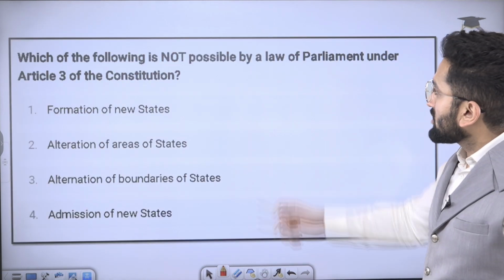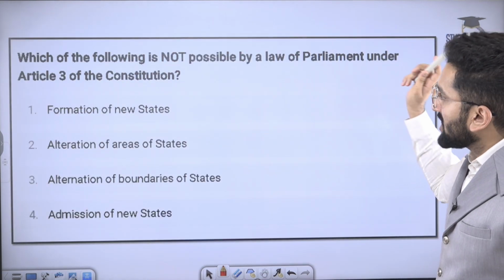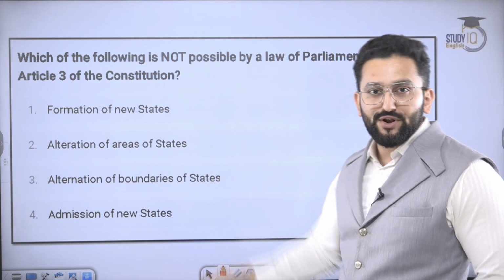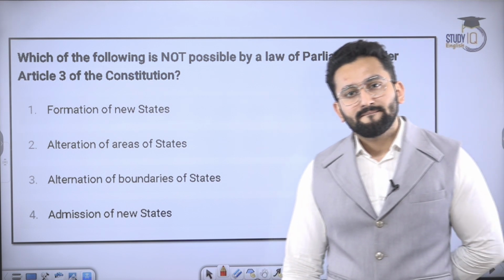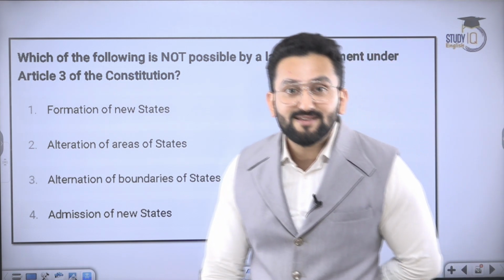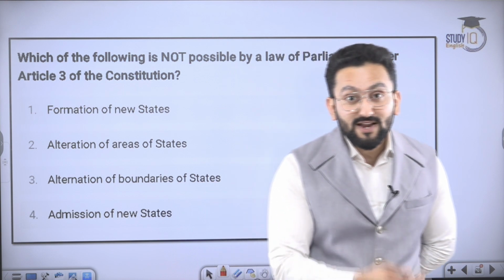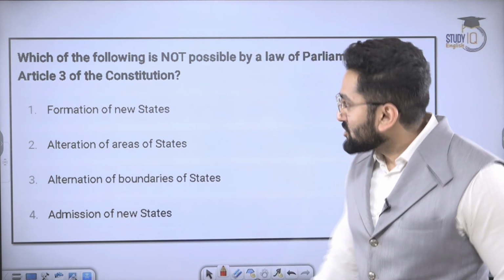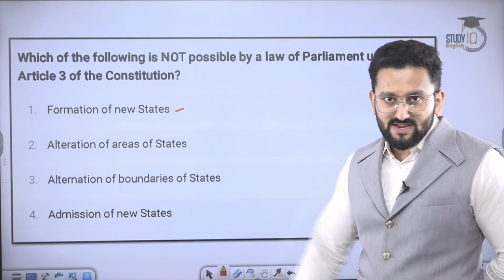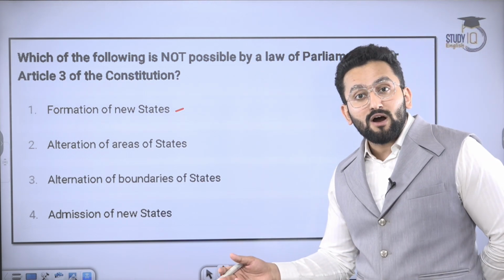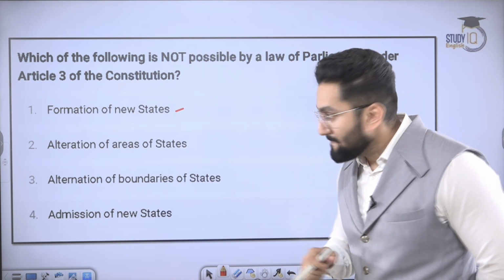Which of the following is not possible by a law of parliament under Article 3 of the Indian Constitution? So what does Article 3 say? Come on. You can alter the boundaries, right? You can bifurcate, means trifurcate. So it means formation of a new state can happen, right? For example, Uttarakhand being carved out of Uttar Pradesh, right?